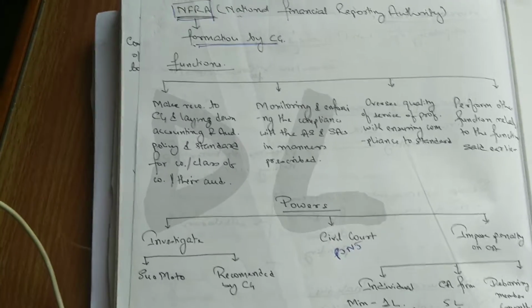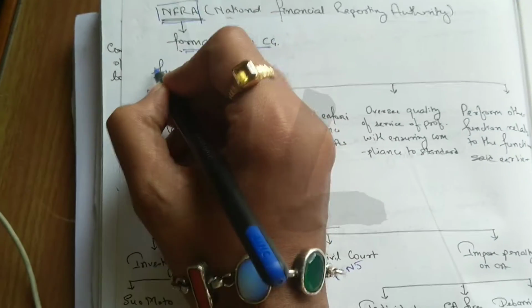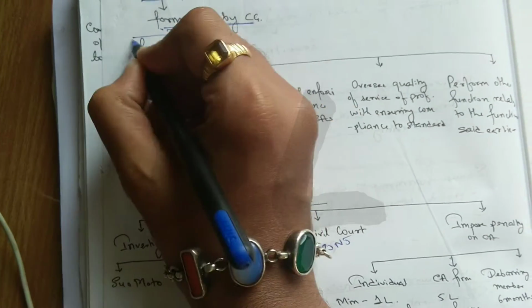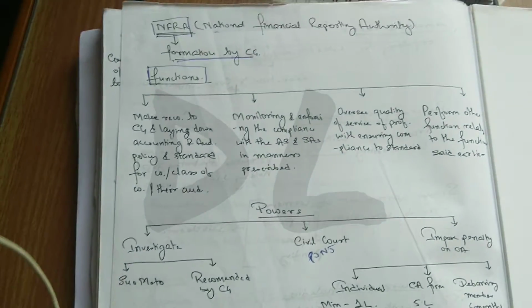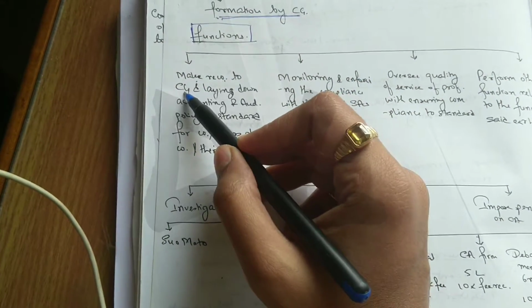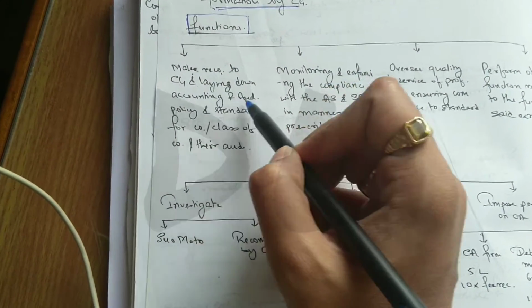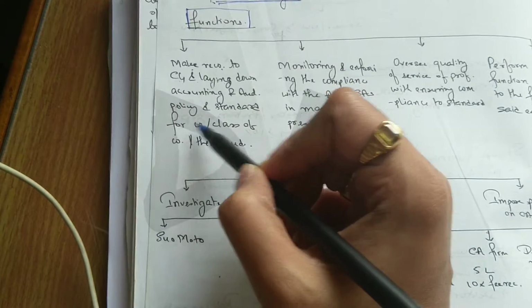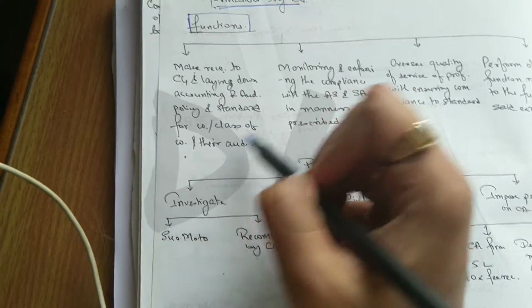So let's continue. The first thing is the functions of NFRA. The first function is to make recommendations to the central government for laying down accounting and auditing policy and standards for companies, class of companies or their auditors.